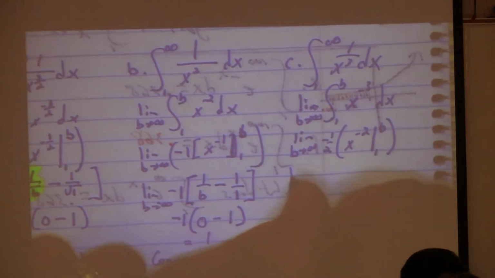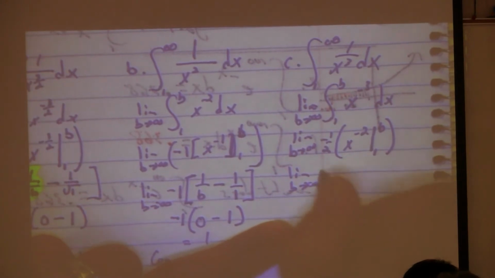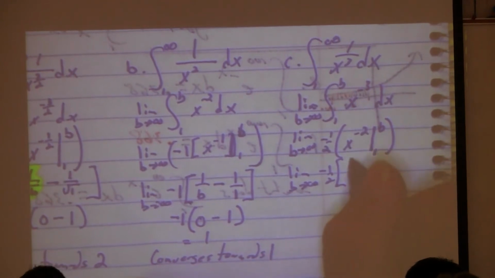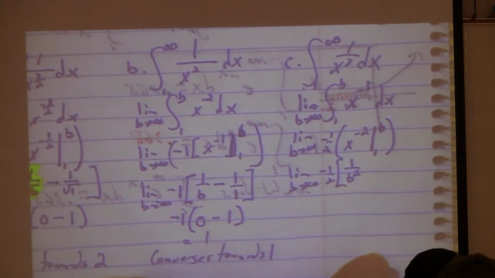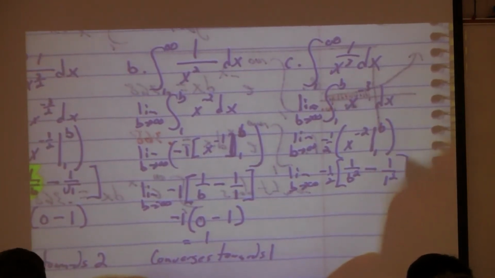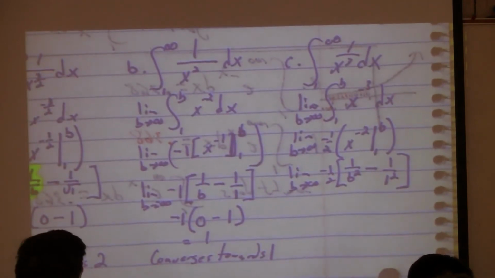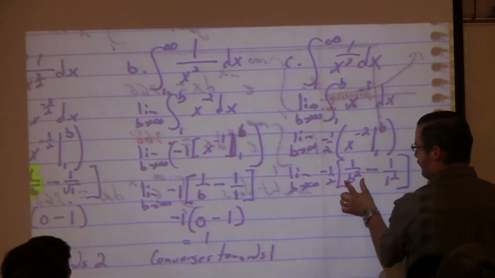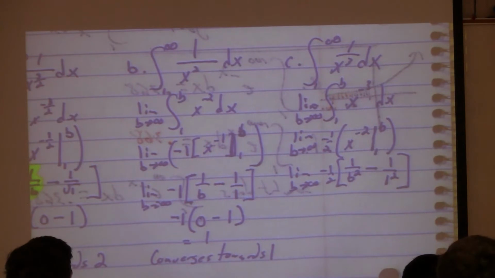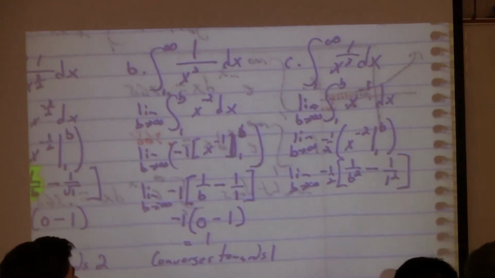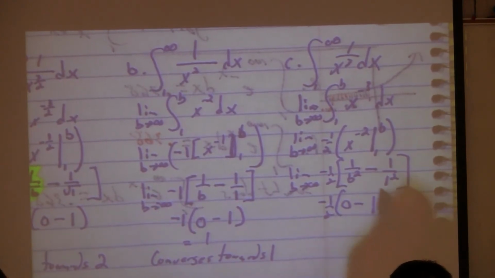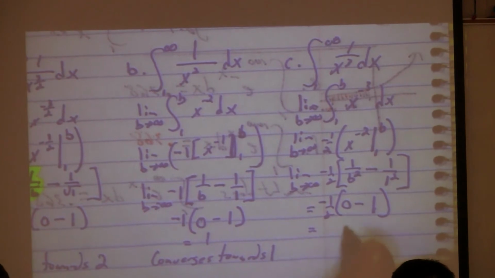Alright, so what do we end up with here? The limit as b approaches infinity of -1/2 times, what do we get when we plug in b? 1 over b squared, minus 1 over 1 squared. Okay, so let's evaluate it. Really all we're looking at when we do the limit is this guy right here. What happens if I put infinity squared there? Infinity, right? And then 1 over infinity, 0 again. So negative half times 0 minus 1. What do we get here? Positive half.